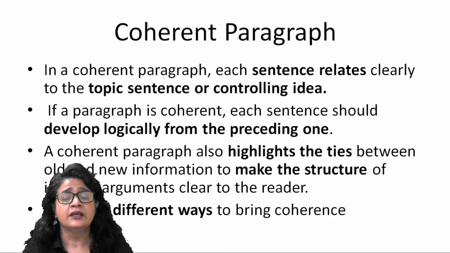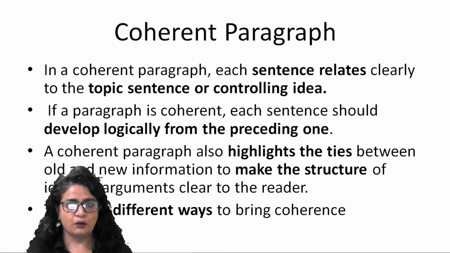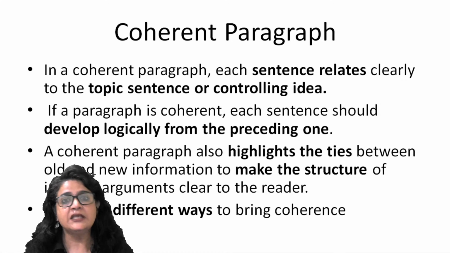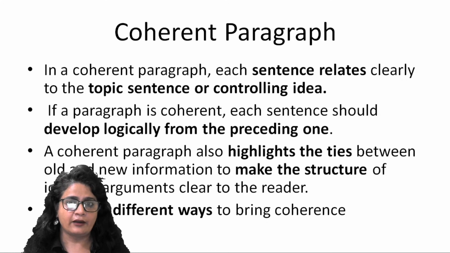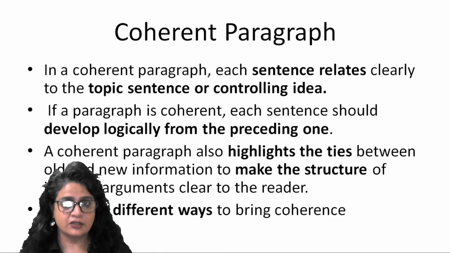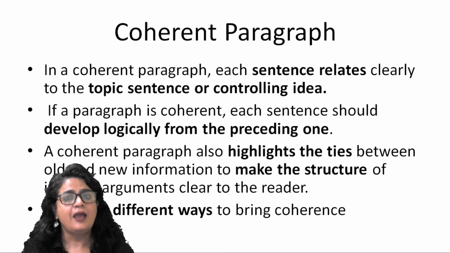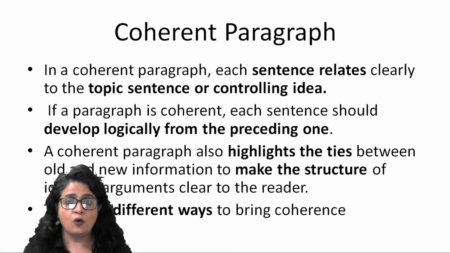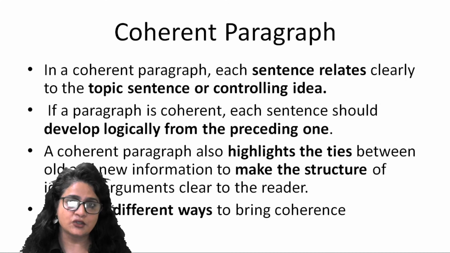So that clearly means that each paragraph has a controlling idea. It's a unifying idea which controls all the sentences that follow, right? So controlling idea means the main idea a paragraph wants to convey. Topic sentence or the controlling idea, right? So that way, all the sentences are centered around that controlling idea. So if you understand that controlling idea, you will see what should be the position of that controlling idea. Usually, the controlling idea has to be at the beginning of a paragraph. So the overarching feature of a coherent paragraph is that it has to have a topic sentence or a controlling idea.